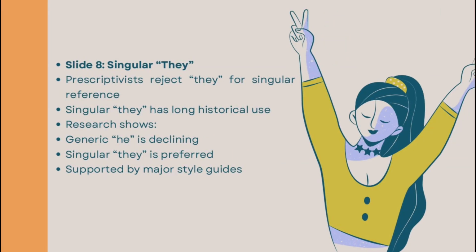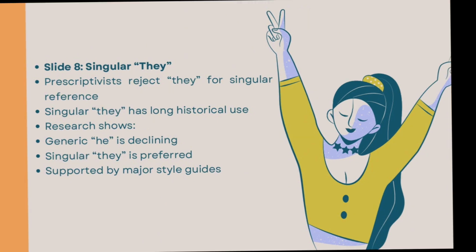Prescriptivists accept only forms using he, rejecting the use of singular they due to number agreement, despite its long historical use. Research shows that he is no longer the preferred generic pronoun. Singular they is now more common and supported by major style guides. Attempts to introduce new gender-neutral pronouns have had limited success because pronouns form a closed grammatical system that resists change.